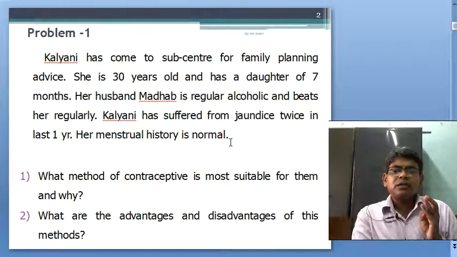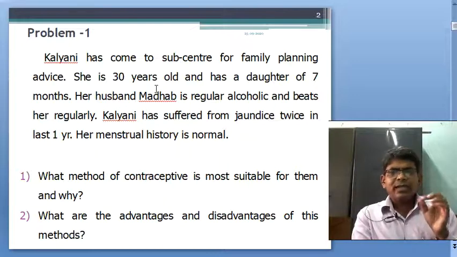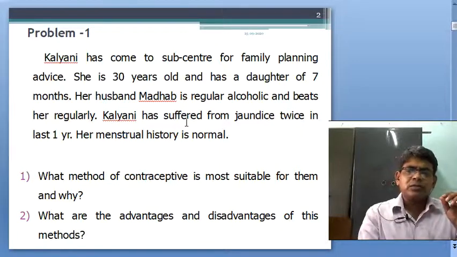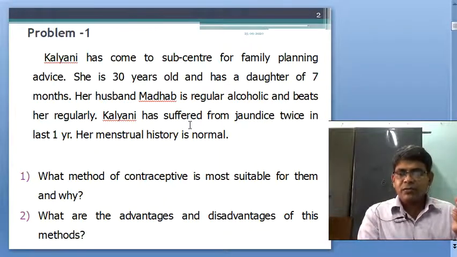These 2 points in this problem card are enough to choose the correct one, that is IUD or copper T. It might be 375 or 380A. So, the most suitable contraceptive method for them is copper T.